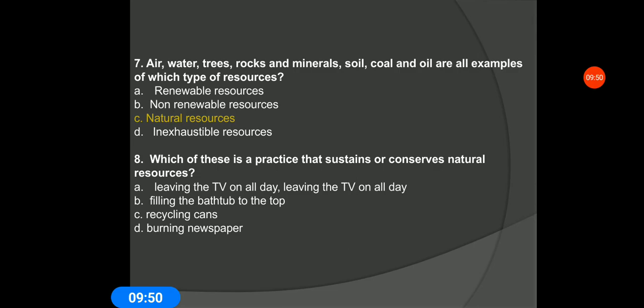Which of these is a practice that sustains and conserves natural resources? Option A, leaving the TV on all day. Oh, that is repeated. Filling the bathtub to the top, recycling cans and burning newspaper. We all know about it.